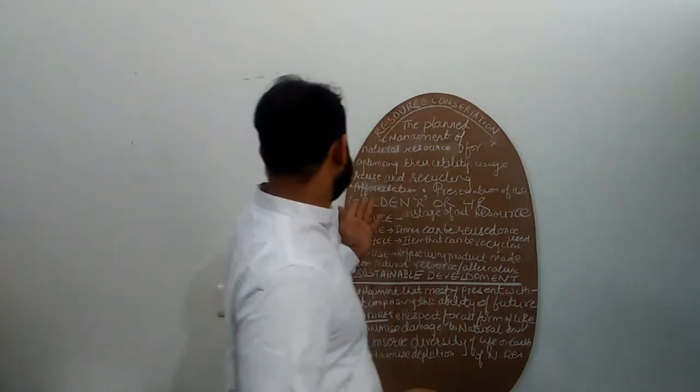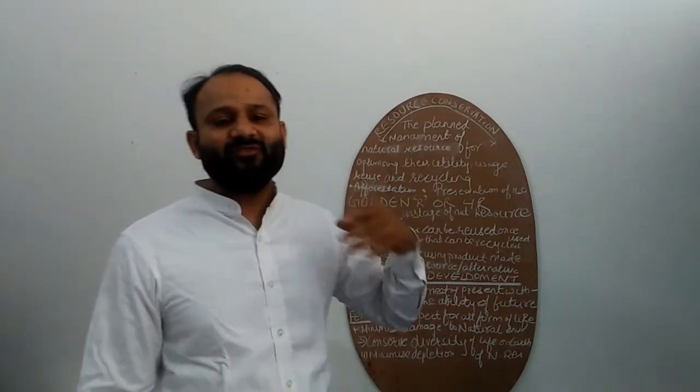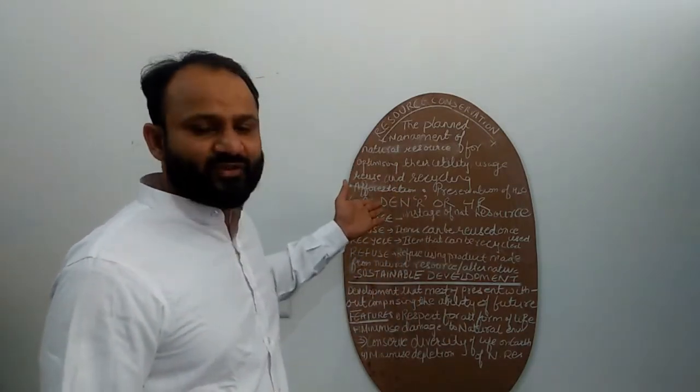And what is the best way to conserve resources? That is afforestation, and we also have preservation of water. What does the word afforestation mean? Afforestation means planting more and more trees in order to meet the gap of the trees that are being cut. So afforestation here means planting of more and more trees.